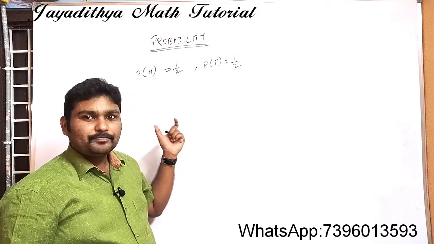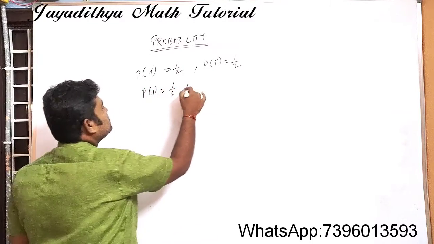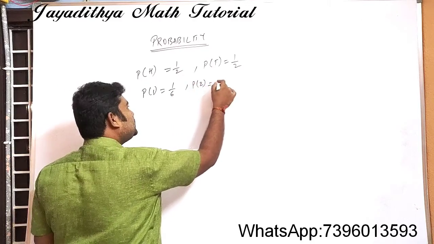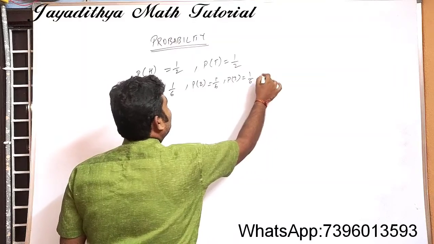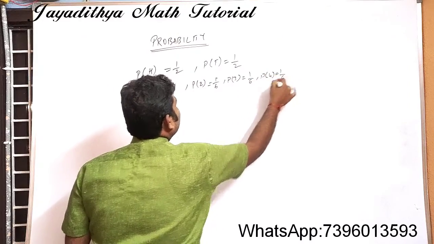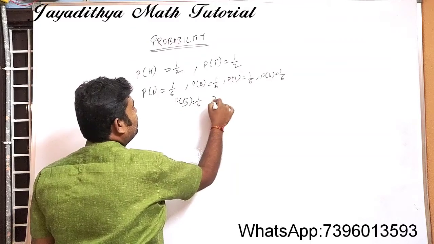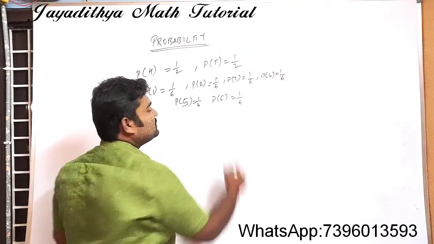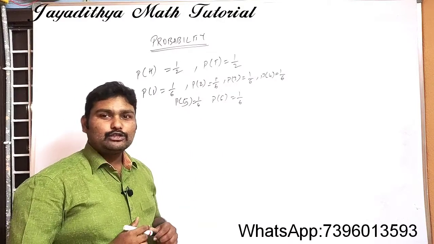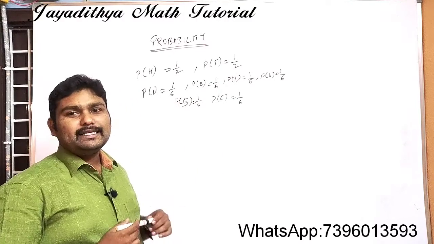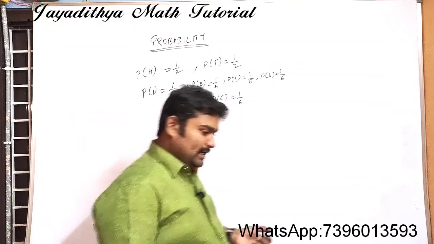Both have the same chances. In the same way, when we roll a dice, the probability of getting 1 is 1/6, getting 2 is 1/6, getting 3 is 1/6, getting 4 is 1/6, getting 5 is 1/6, and getting 6 is also 1/6. All these probability values are equal, so we call all these events equally likely events.